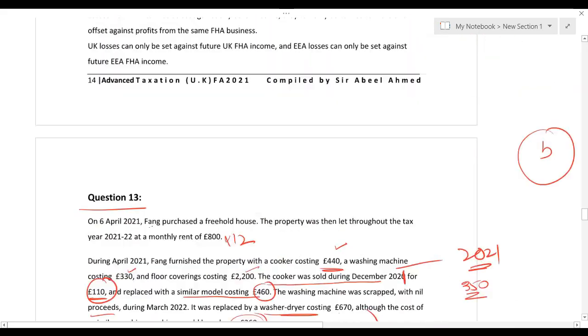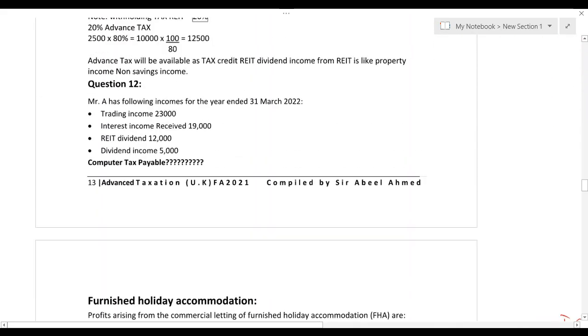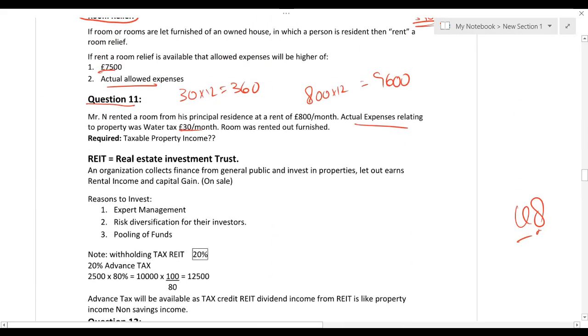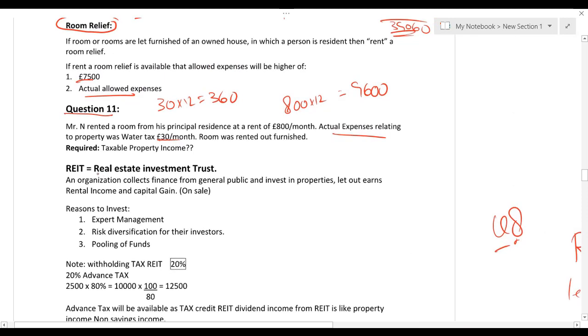What is that? The concept is of real estate investment trust. What is the name? Real estate investment trust. Actually, what do they do? Real estate investment trust, what it does, it collects obviously funds from general public people, and then they invest in property, and then they give that property on rent, and sometimes they sell the property as well.